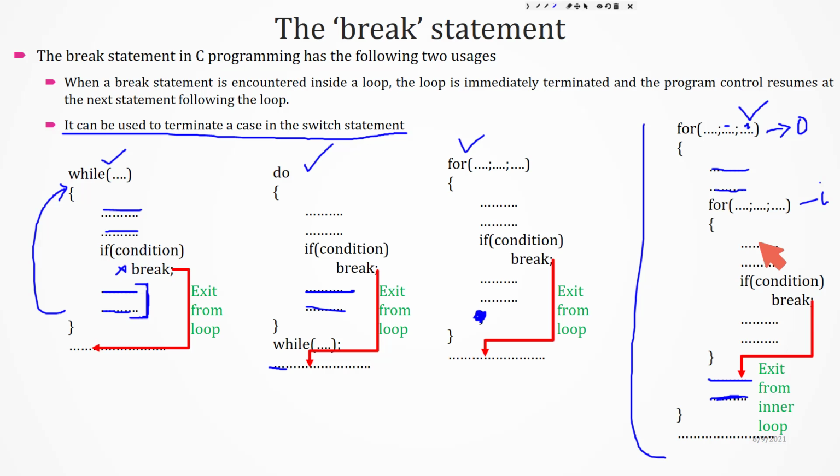So what you have to understand here is, in nested loops, if we are using a break statement inside an inner for loop, it will come out of only that loop. So always remember, when a break is written inside a looping statement, inside a while, for or do while, it will come out of that loop only. Is it clear? Any doubt? Can we move to the example programs? When we see the examples, it will be more clear.